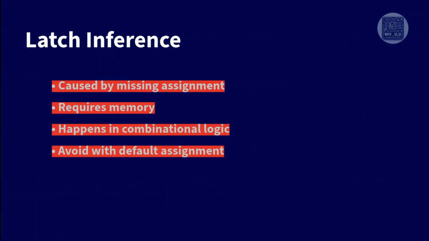Let's summarize this video. Latch inference happens when output is not defined in all conditions, forcing the design to store previous value. Unintended latch inference is one of the most common RTL mistakes. Always ensure your outputs are assigned in all conditions to keep your design purely combinational. This is a very important concept.